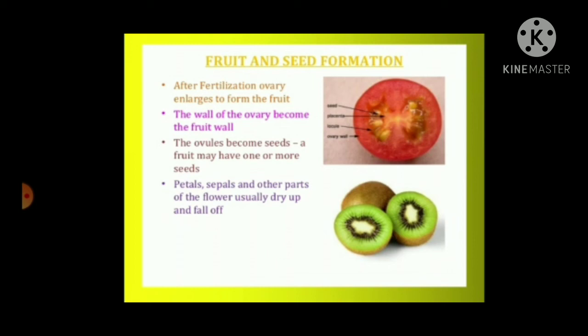Fruit and seed formation. After fertilization, the ovary enlarges to form a fruit. The wall of the ovary becomes the fruit wall. The ovules become seeds. A fruit may have one or more seeds. Petals, sepals, and other parts of the flower usually dry up and fall off.